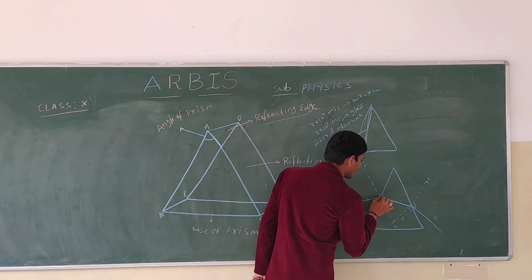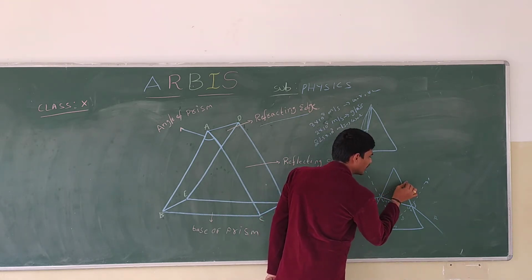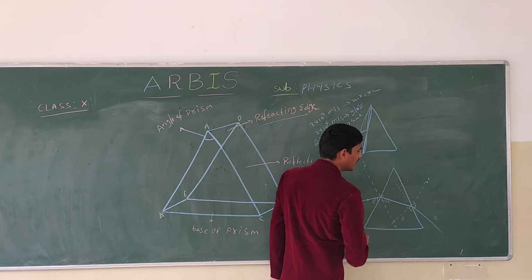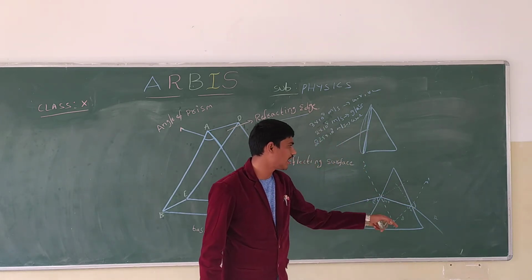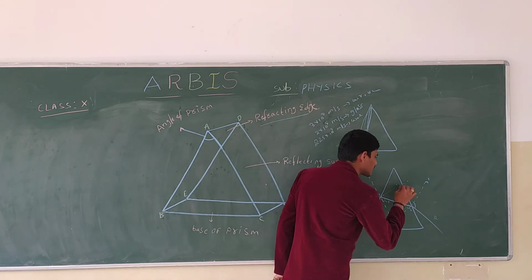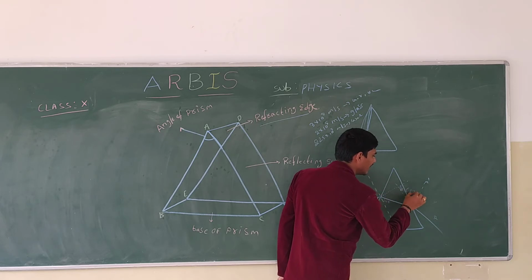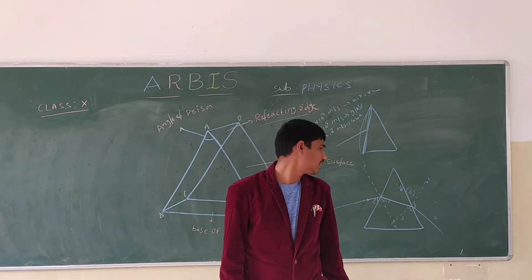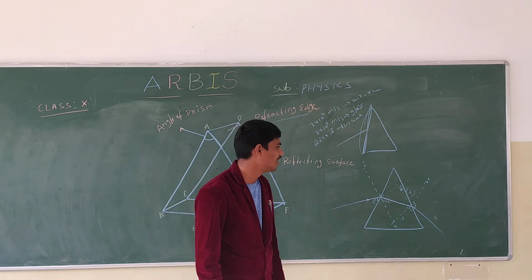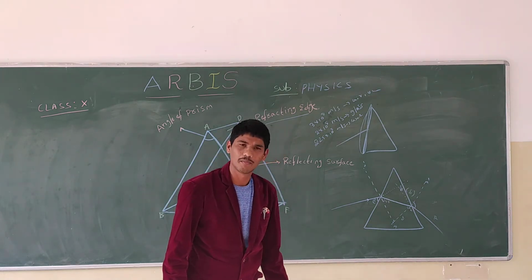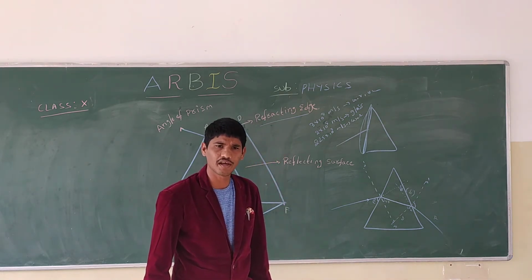How are we going to find the angle of deviation? If we extend the incident ray and the emergent ray, they are going to meet at some point, and that angle we call the angle of deviation, small d, or we denote it as delta. Right? This is the process of how we find the angle of deviation in the prism. Clear everyone?